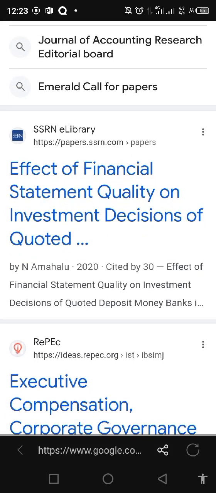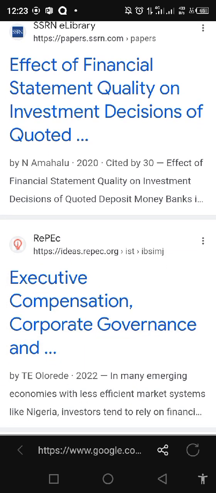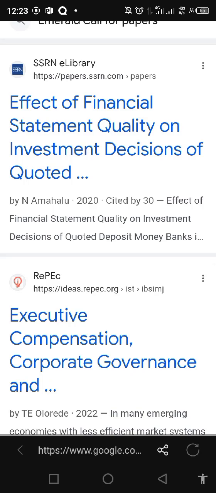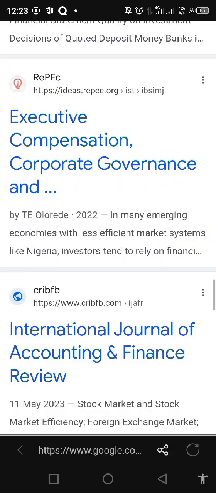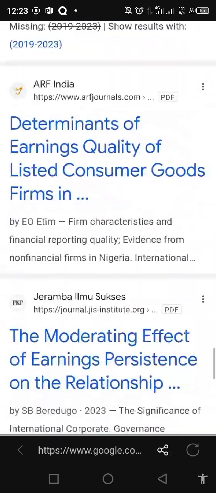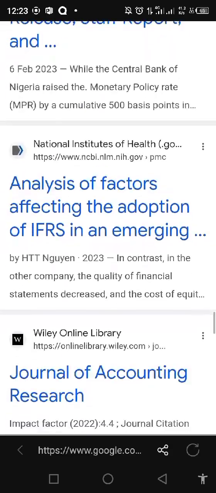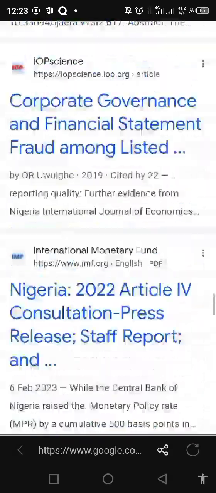Let's see this: effects of financial statement quality on investment decision of quoted firms. This is also useful. I could actually download this SSRN. This is a Scopus paper, that's very interesting. That will be useful to my topic. You can see easily from my search criteria that I can delete the ones that will not be useful to my study and keep the ones that are useful.